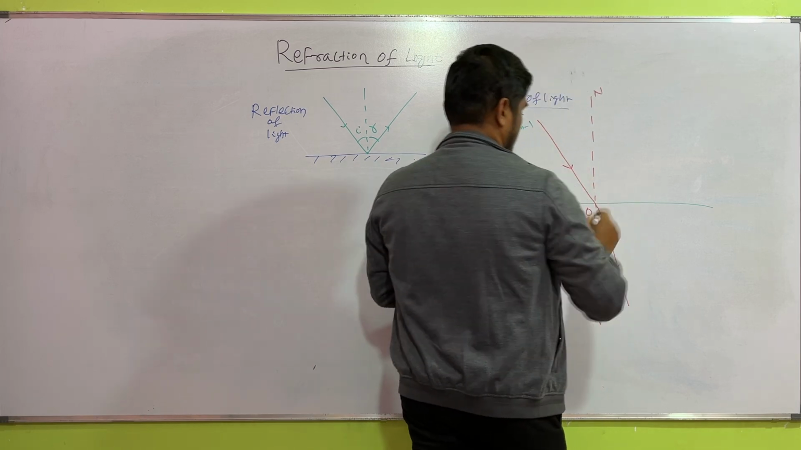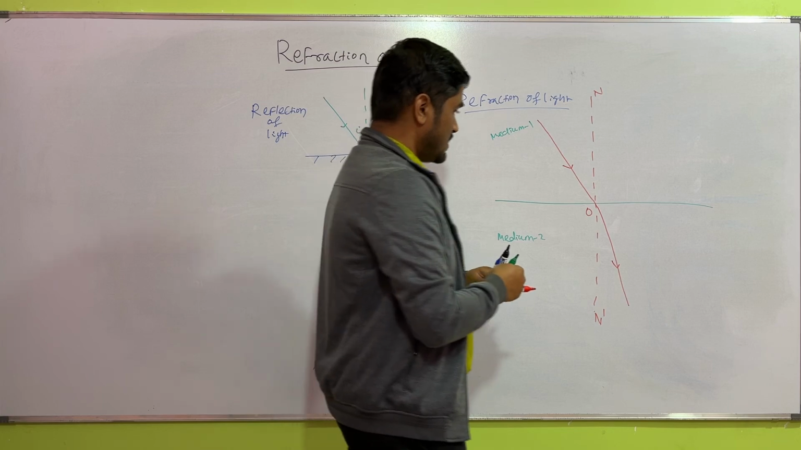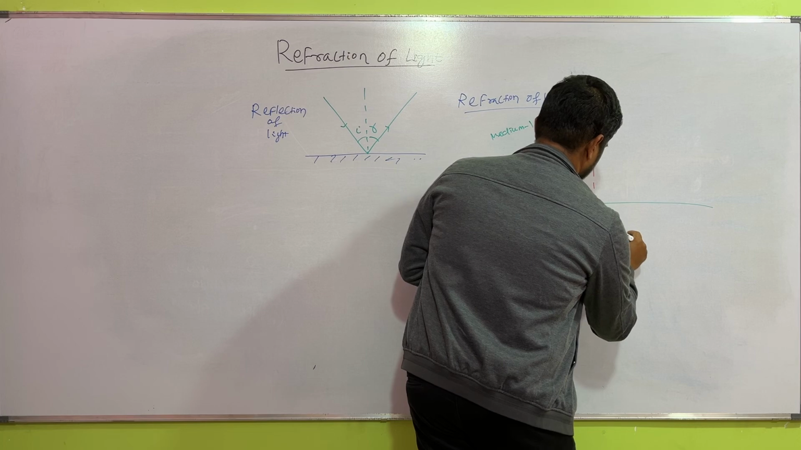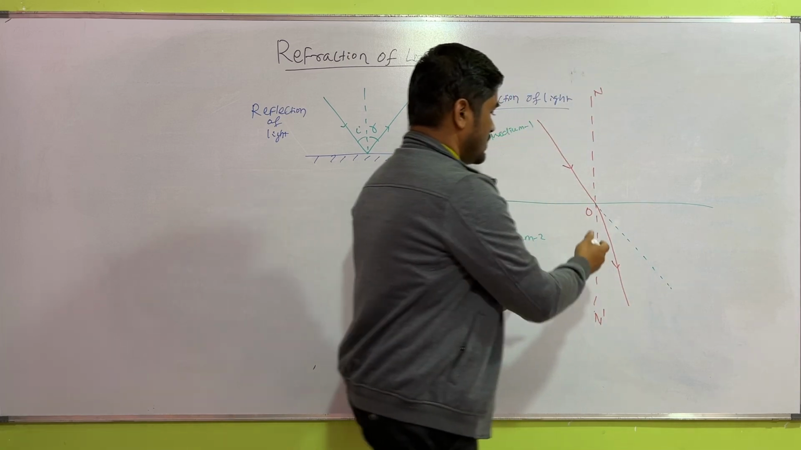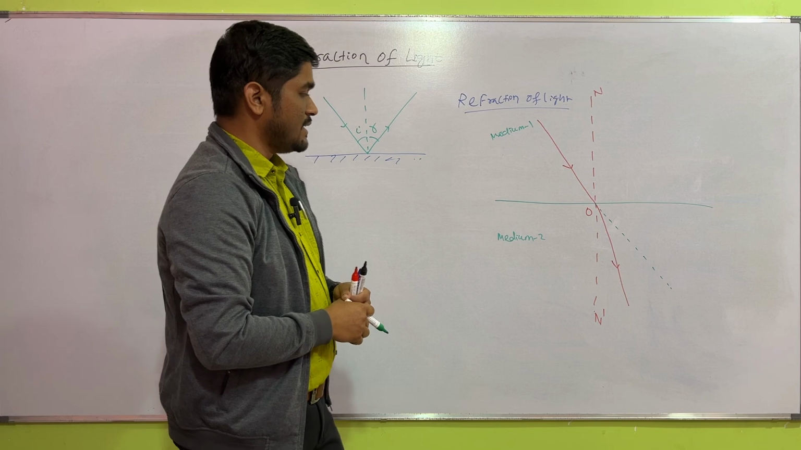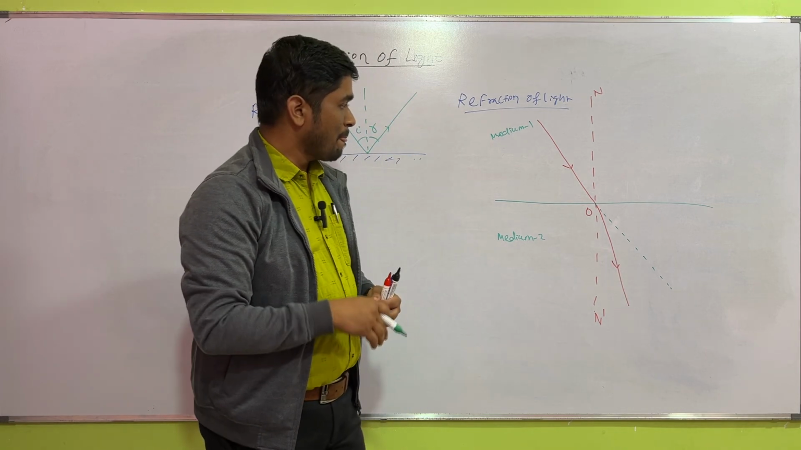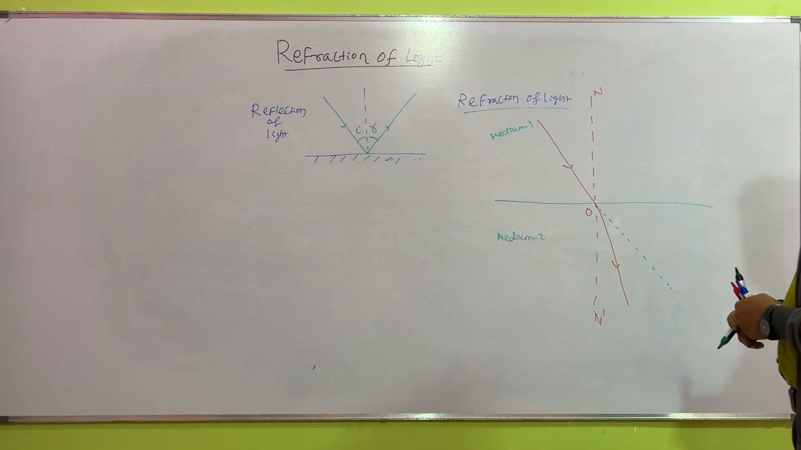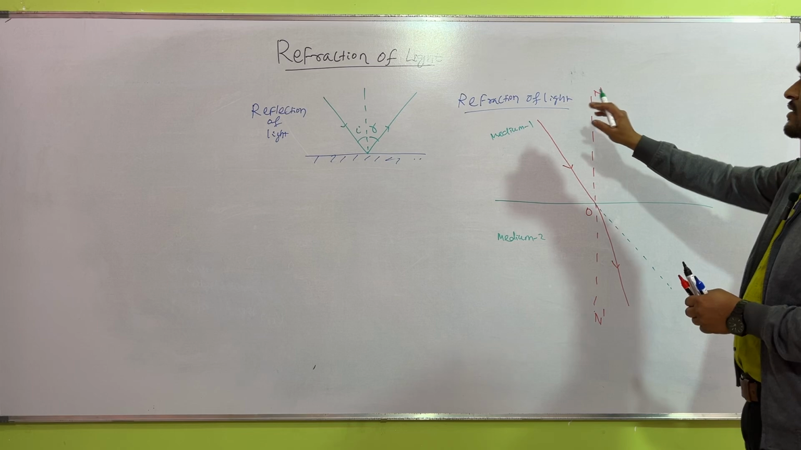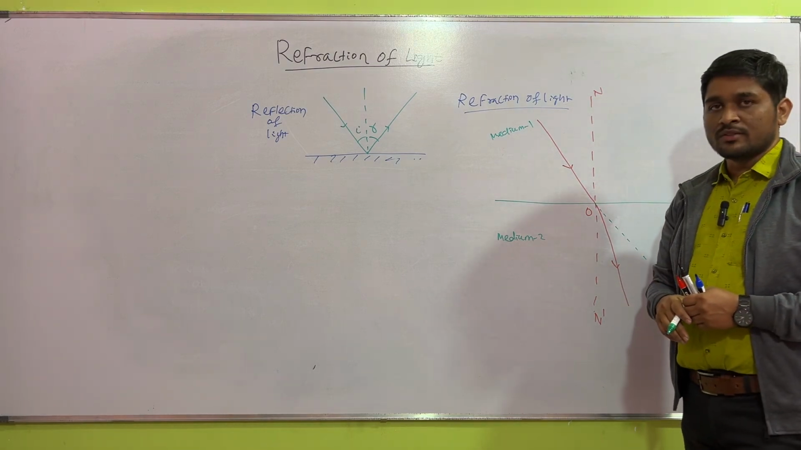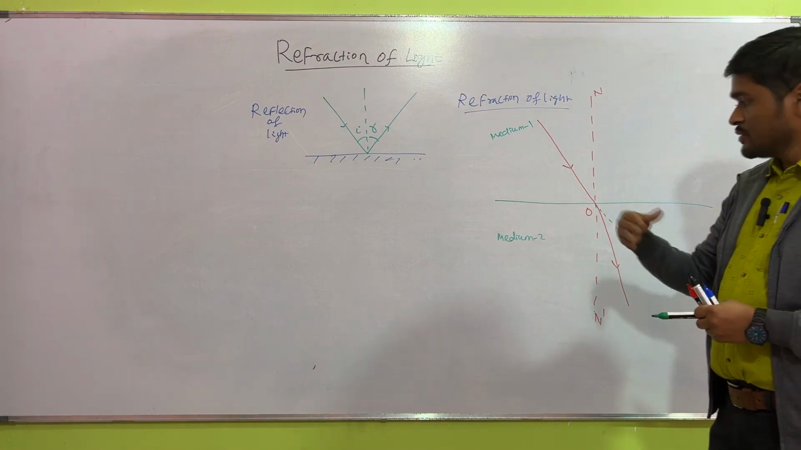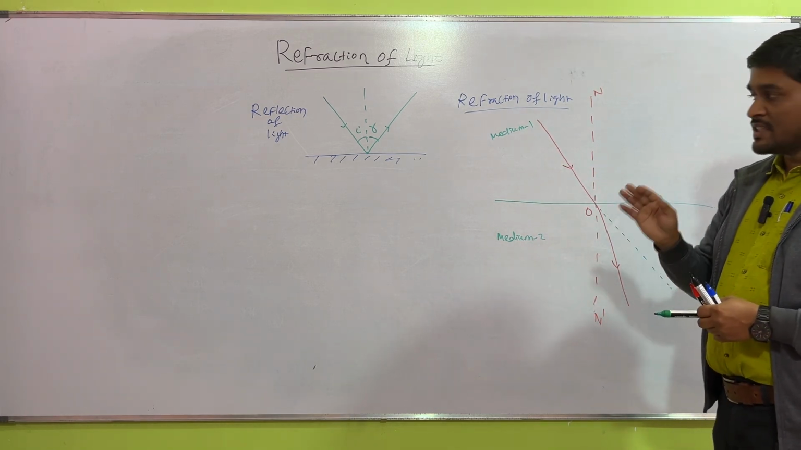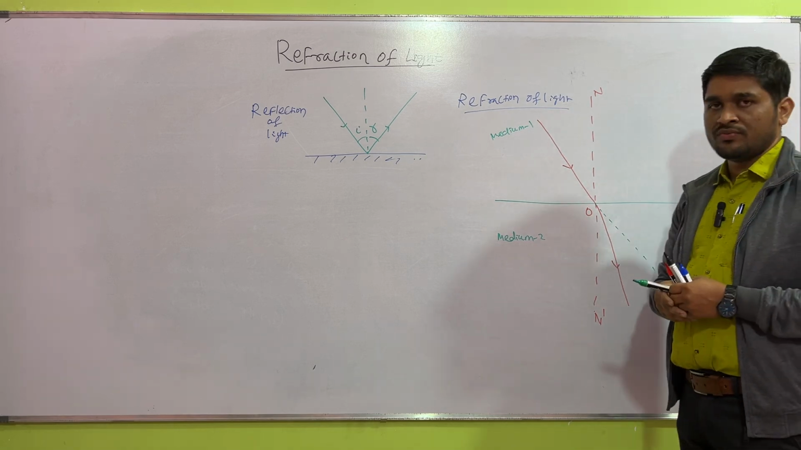This is the refracted ray, and if there is no other medium, in the same medium, then this is the path of the ray. As there is another medium present, the ray of light changes its direction. So we can say in refraction of light we require two different mediums, and due to the change in medium the ray of light changes its path. This phenomenon is known as refraction of light.